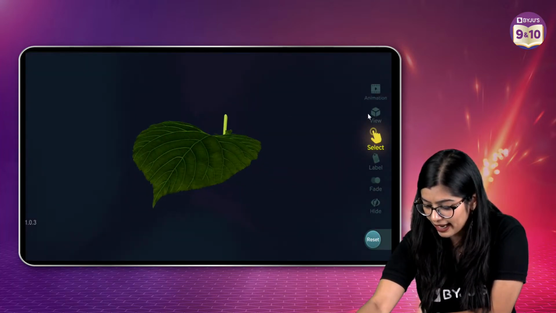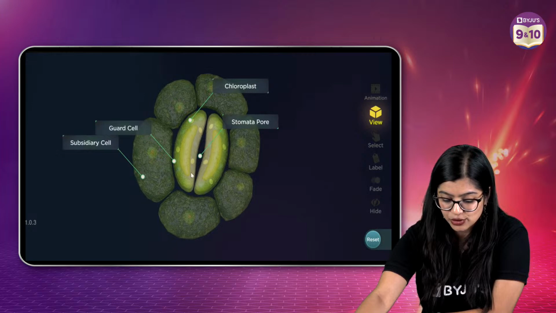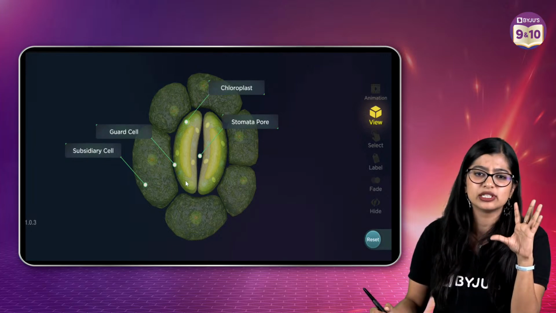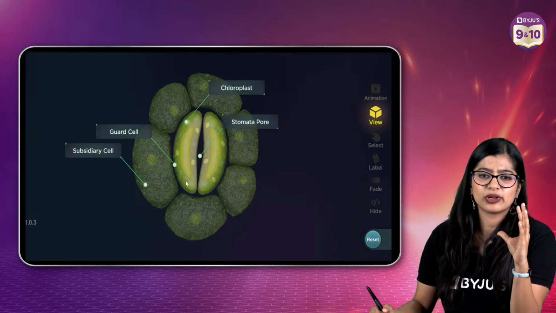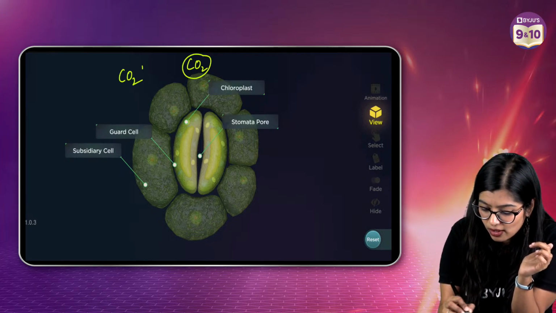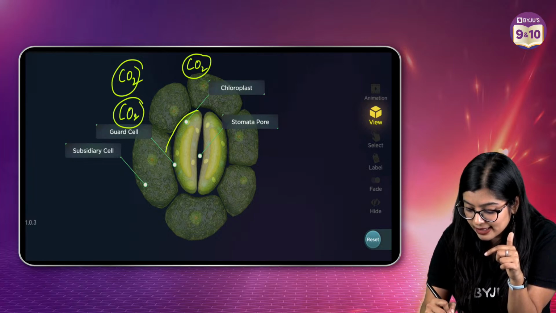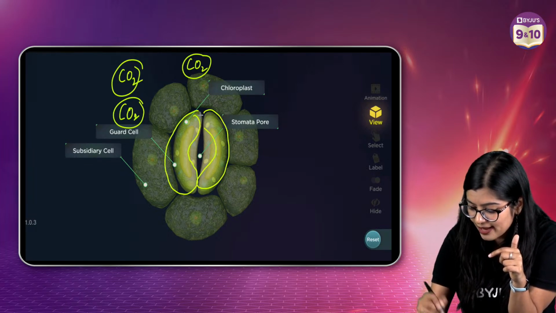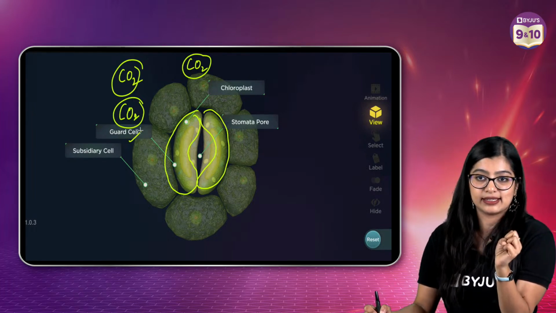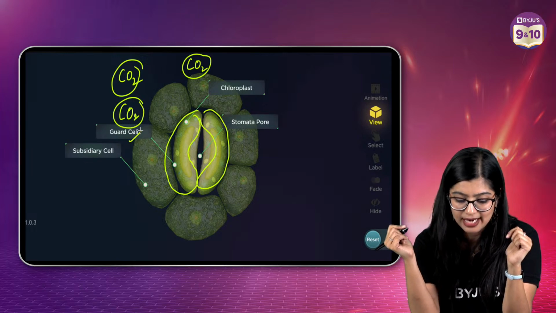I'm just going to quickly show you how a stomata looks. This right here is the structure of the stomata. Let's take a minute to appreciate how beautiful this looks. Very beautiful. Now carbon dioxide, like I told you, is present on the outside. So all these are my carbon dioxide molecules, and they need to go inside. Stomata have these kidney-shaped or bean-shaped structures called guard cells, which regulate the opening and closing of the stomata.